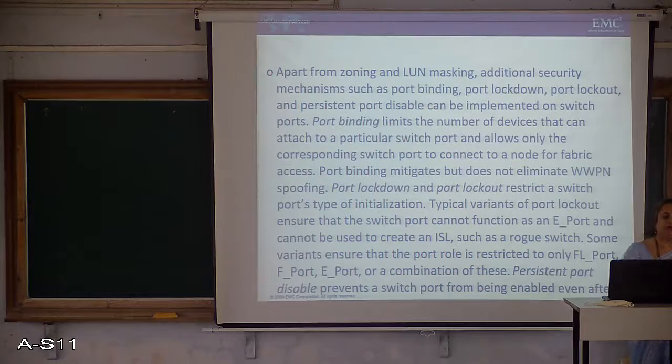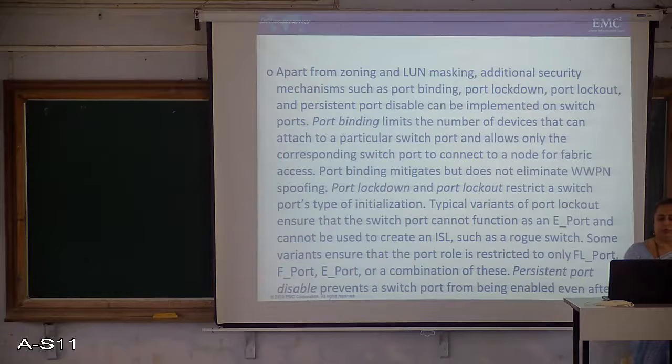Apart from zoning and LUN masking, additional security mechanisms such as port binding, port lockdown, port lockout, and persistent port disable can be implemented on switch ports. Port binding limits the number of devices that can attach to a particular switch port and allows only the corresponding switch port to connect to a node for fabric access.